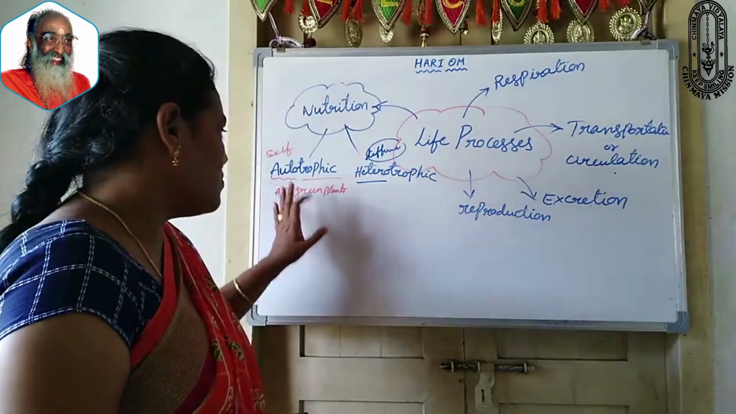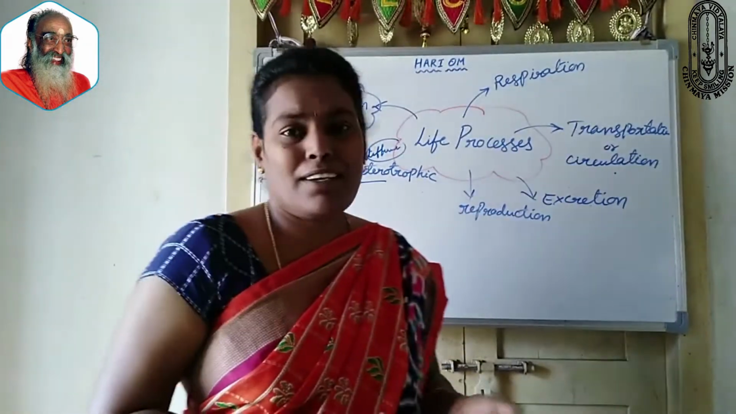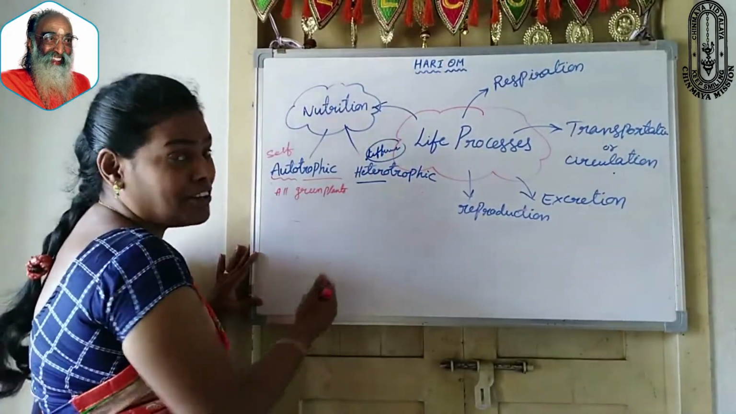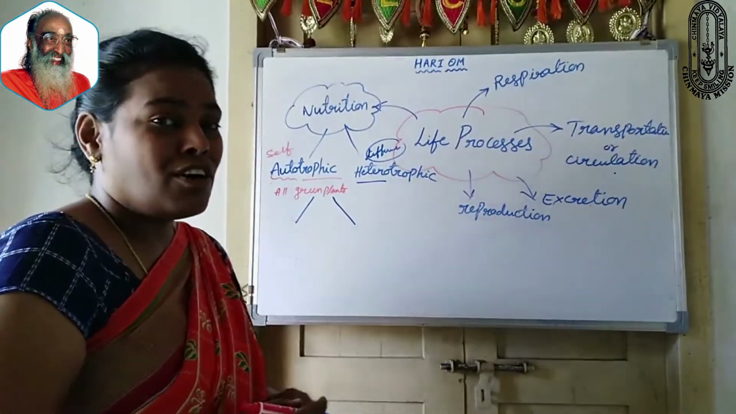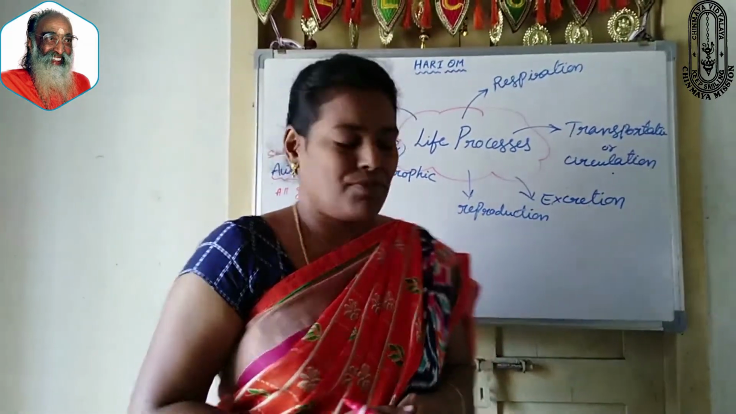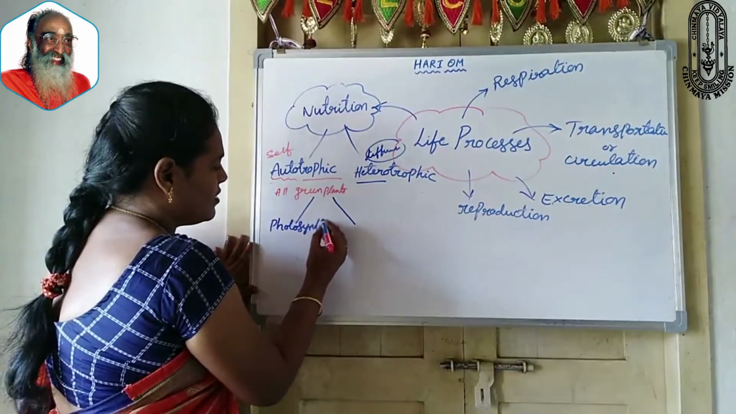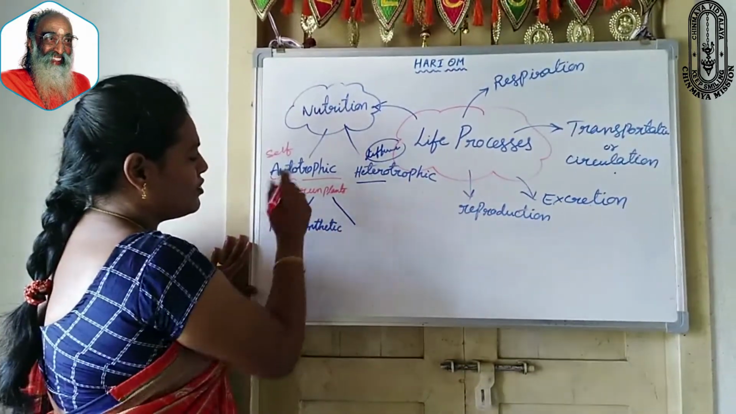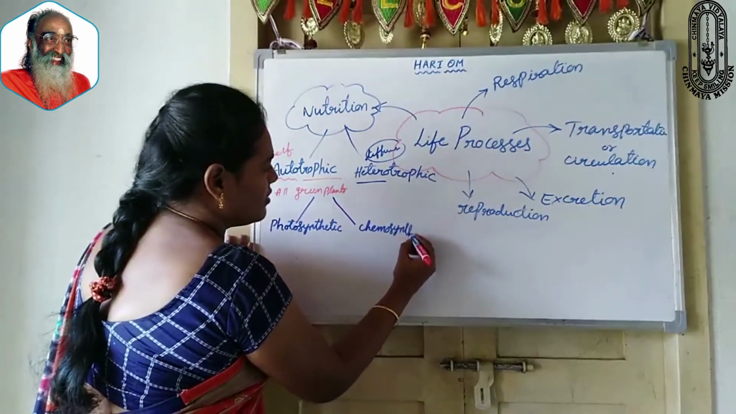Okay, now let us discuss in more detail how autotrophic nutrition takes place in green plants and bacteria. Now again, if you observe, autotrophic nutrition is divided into two types, based on what component is used to get their food. First one, photosynthetic autotrophic nutrition. Second one, chemosynthetic autotrophic nutrition.